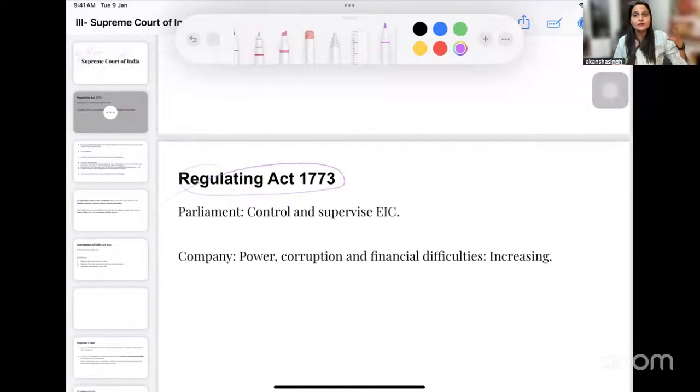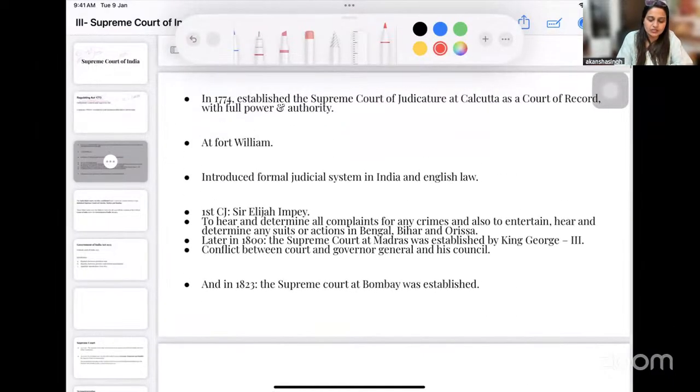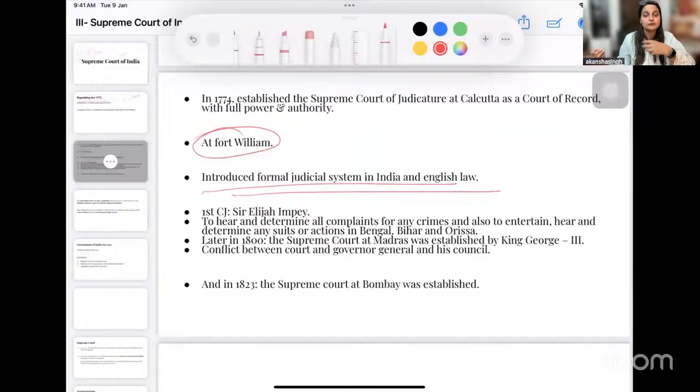So the Supreme Court mentioned in one of our questions under British India was established by the Regulating Act of 1773, wherein we introduced the Supreme Court at Calcutta. It was introduced at Fort William. It was to introduce a formal judicial system in India with the best principles, some of which we still follow, right?